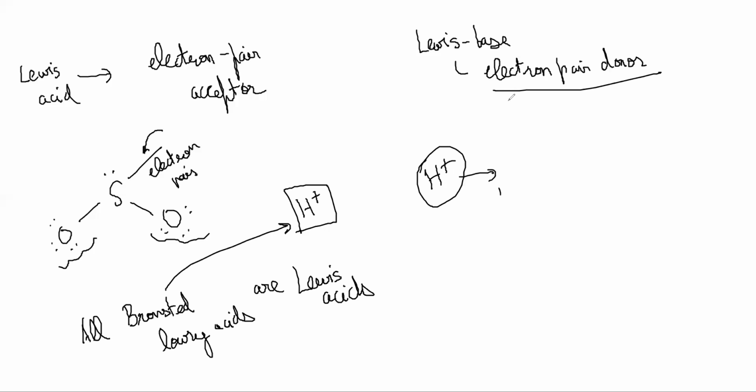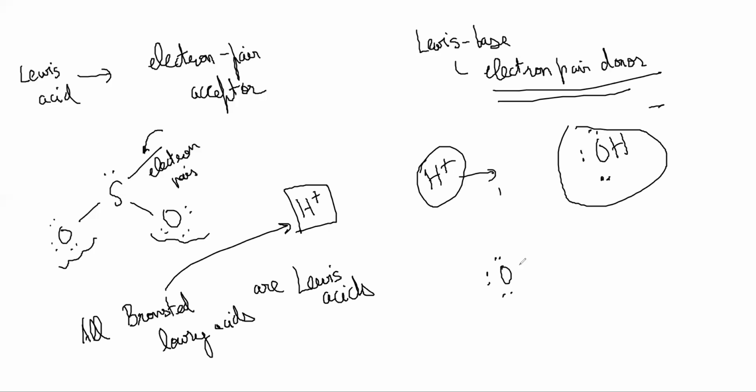Similarly, a Lewis base will be something that is an electron pair donor. O in OH minus has so many electrons, 8 of them. So it can form a coordinate covalent bond where it donates both of the electrons to a proton and forms a bond. If OH minus is giving up its 2 electrons to form a bond, it is behaving like an electron pair donor. So that is a Lewis base, and this is a Lewis acid.